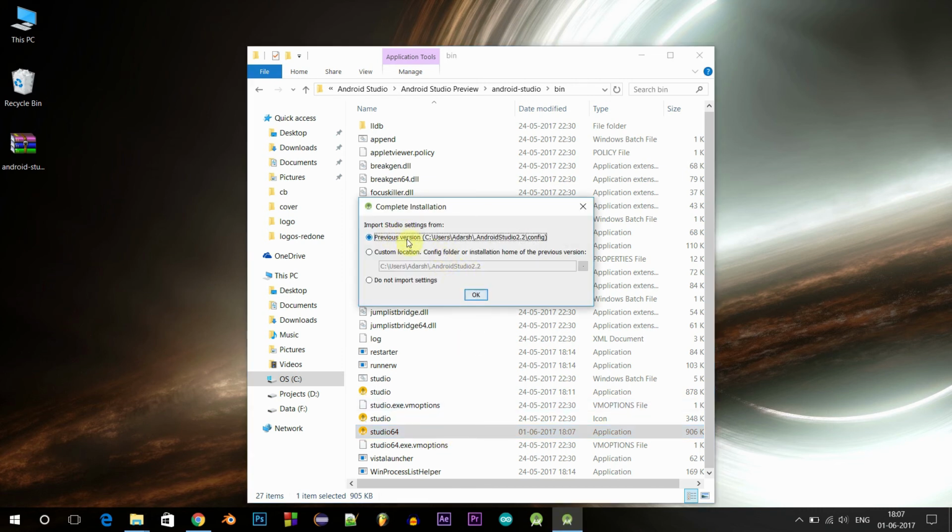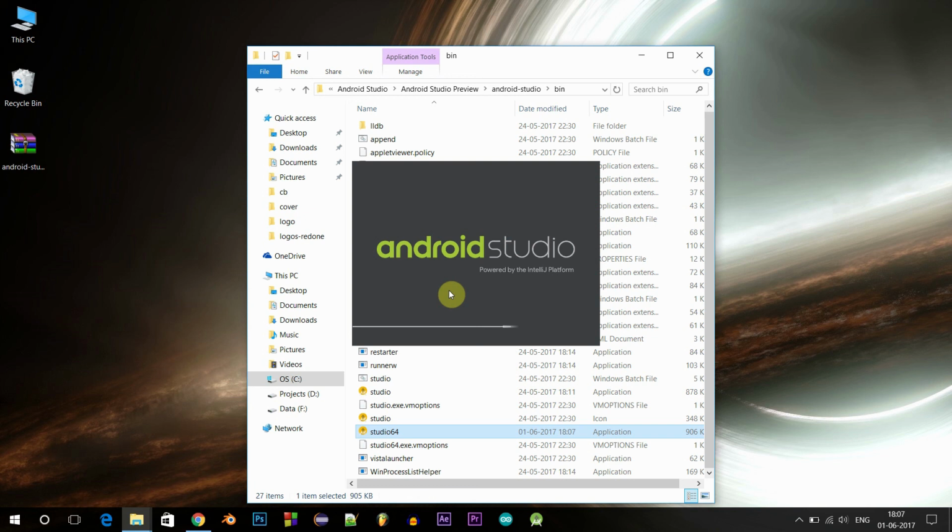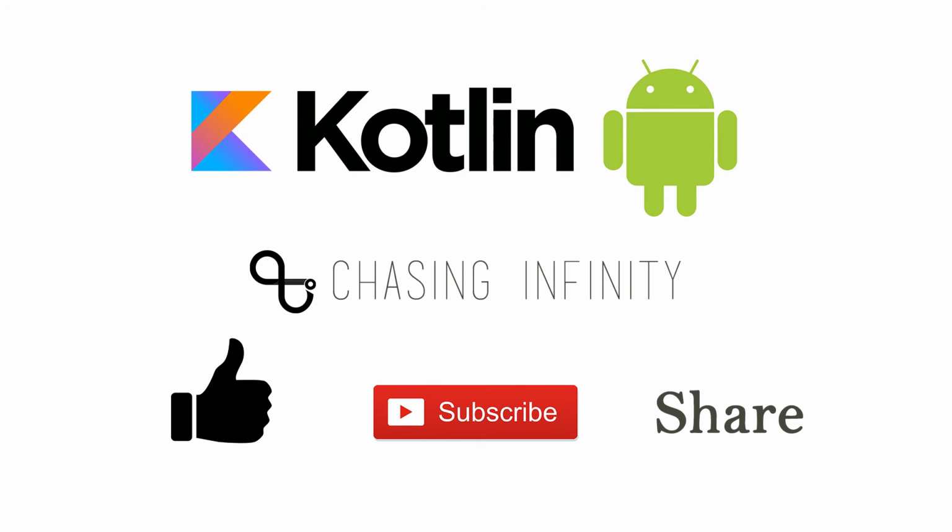If you want, you can import your previous settings, and that's it. You've set up your Android Studio Canary version on your system. You can begin developing using Kotlin, and also a lot of other features have been integrated into this.